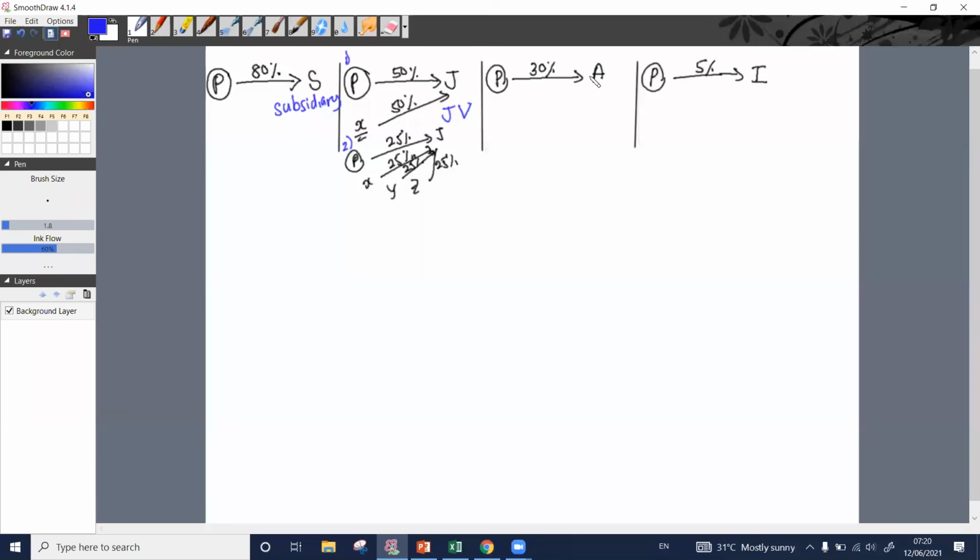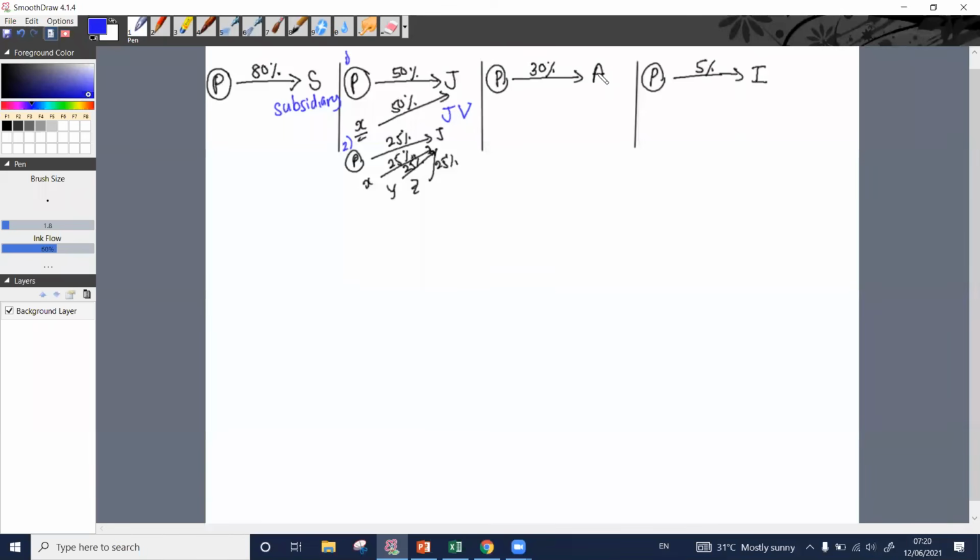Therefore, this is not a subsidiary. That is obvious. And we are not jointly controlling these companies with other companies. Therefore, this is not a joint venture, but it is a considerable, significant percentage,